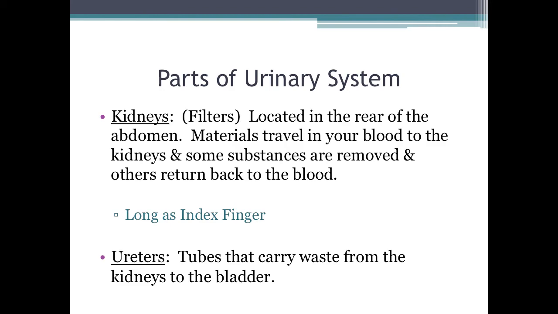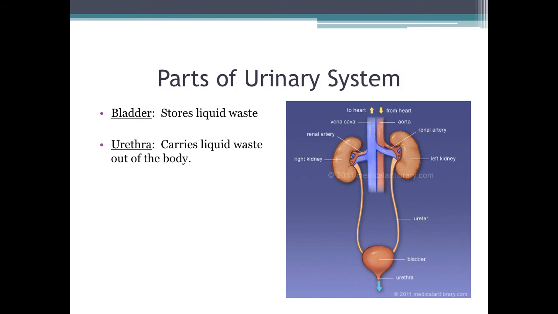Ureters are the tubes that carry waste from the kidneys to the bladder. The bladder is where the liquid waste is stored until it's time to excrete it. And the urethra carries that liquid waste out of the body. And here to the right is a diagram of the urinary system. It shows the kidneys, the ureters, the bladder, and the urethra.